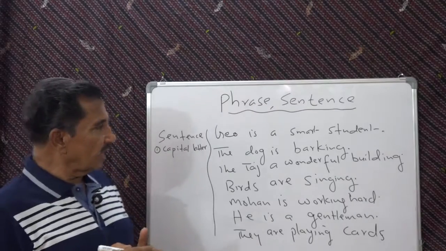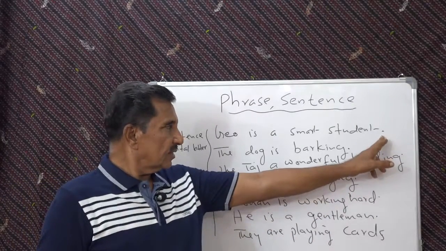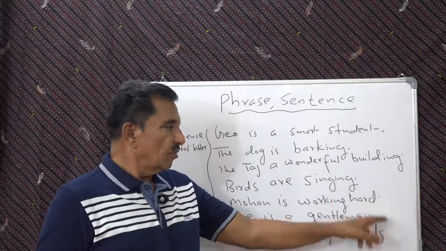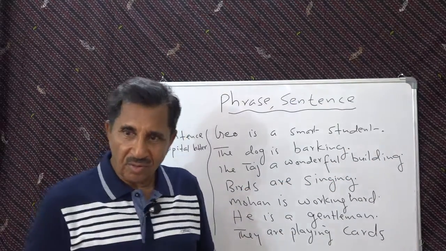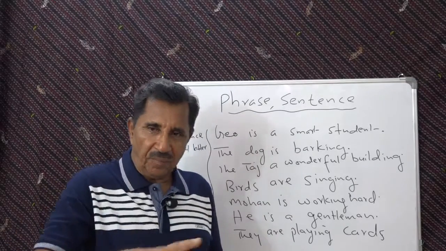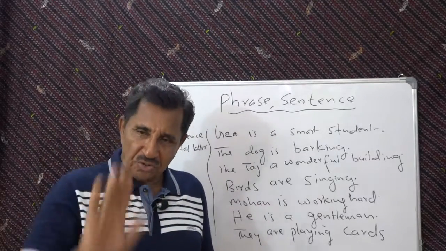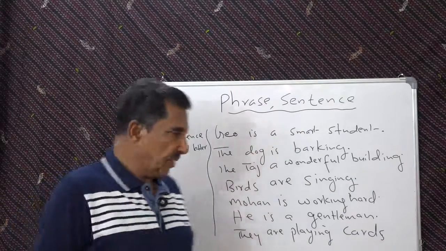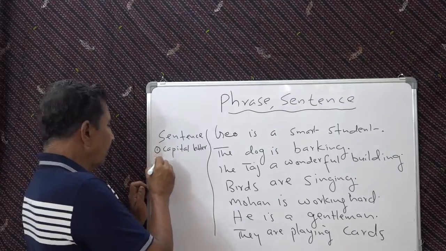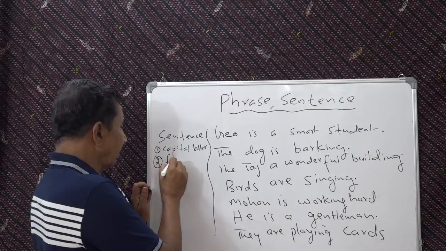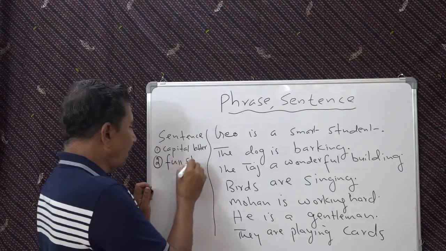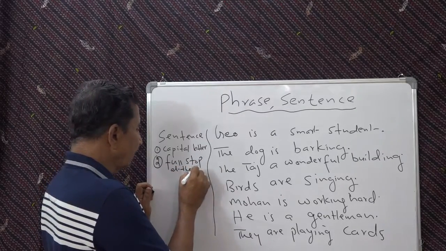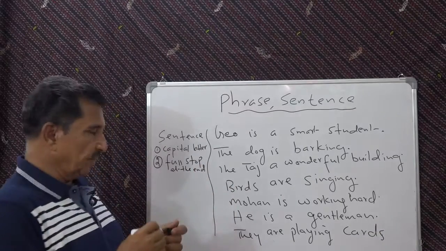And then you can see at the end of sentences, you find a dot like this. See? What do you call that? You call it a full stop. That means you stop there, no going further. So there is a full stop at the end. That is the second point to note.